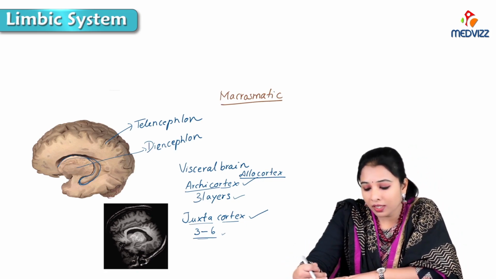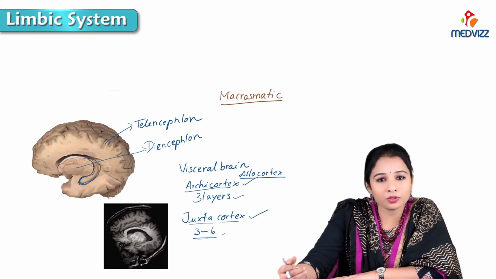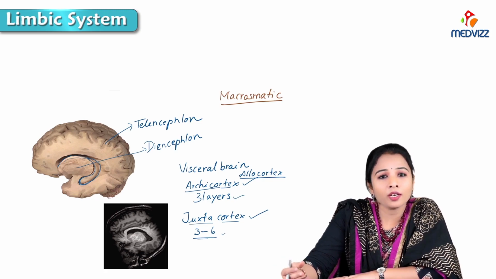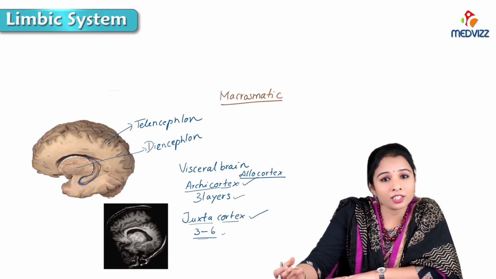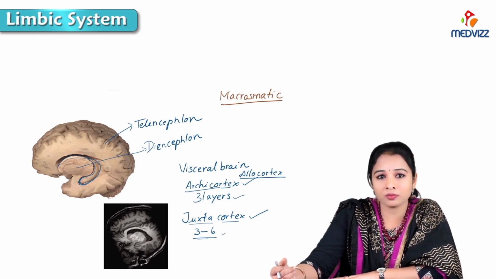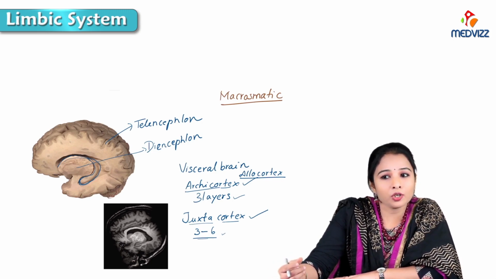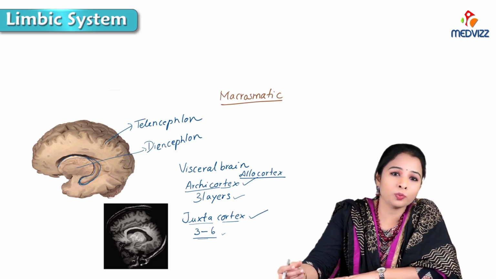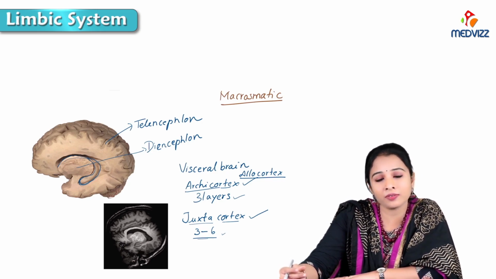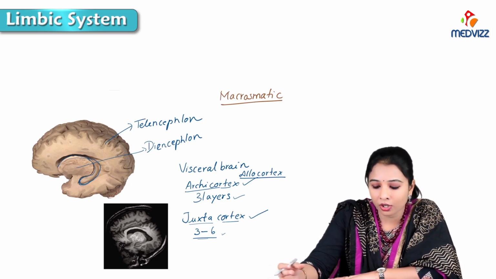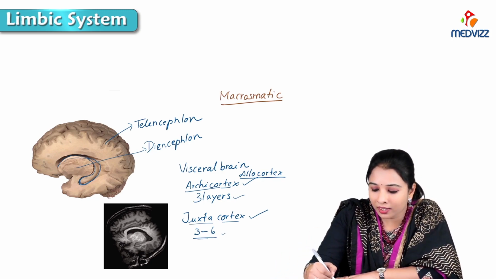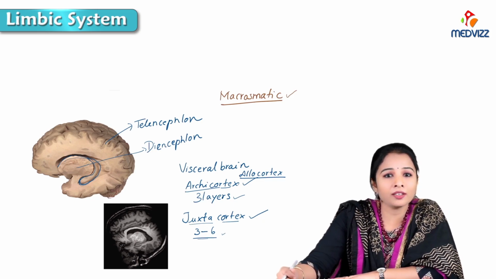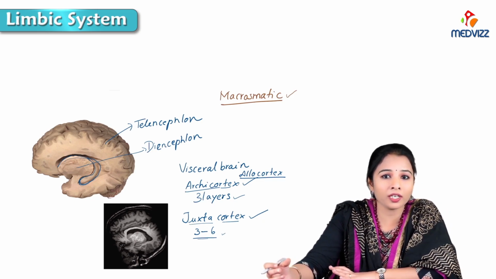Means the smell sensation plays an important role in their life, where they procure food by the smell sensation, and their sexual behavior is based on the smell sensation, and some peculiar smells make them alert to protect themselves for self-defense against the enemies. So all these are because of smell. So macrosmatic is the lower animals where their smell sensation is quite higher.